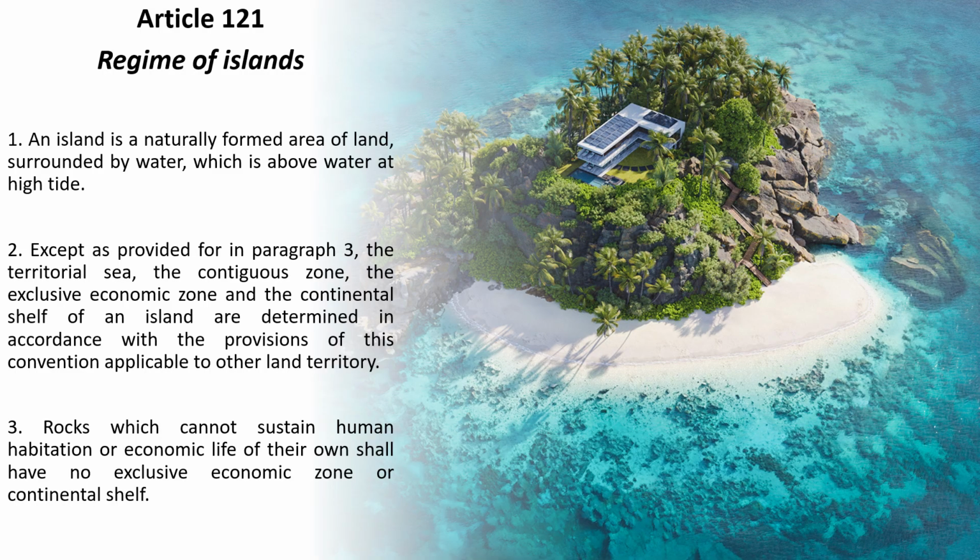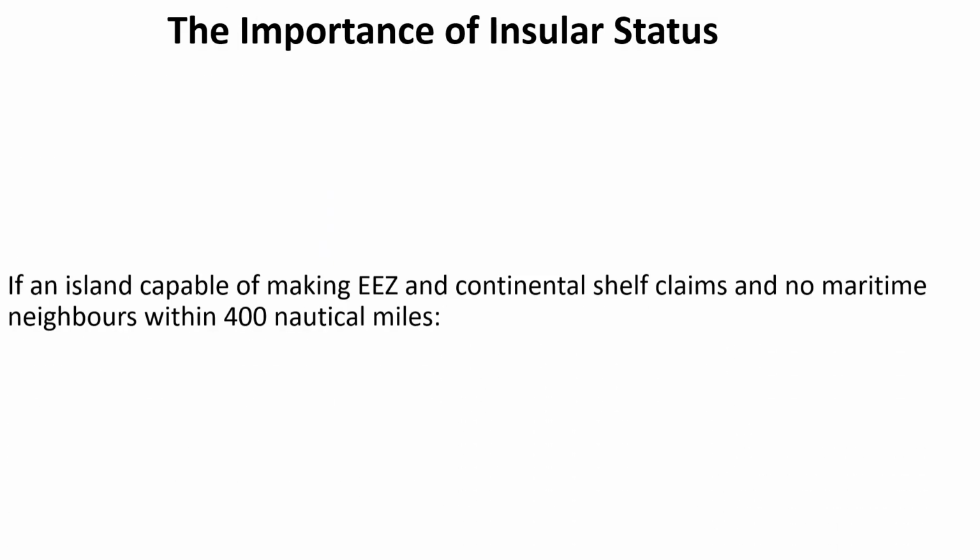And as long as it is not an island, it will not have any exclusive economic zone or continental shelf. So that's why you'll see that big nations like China and USA, if they find a land mass within the water body, they want to call it an island, right?